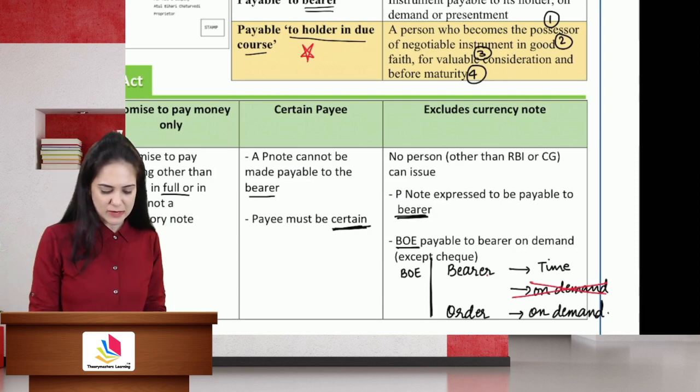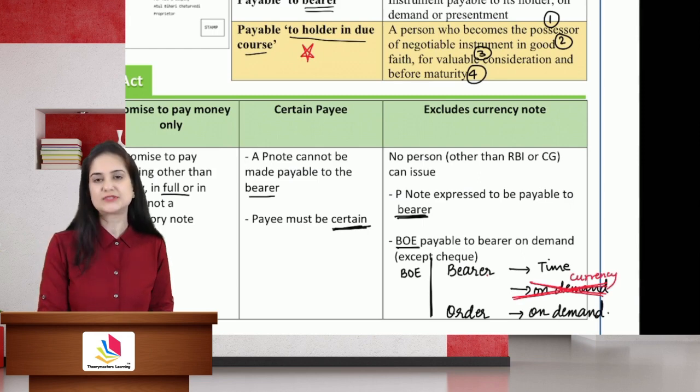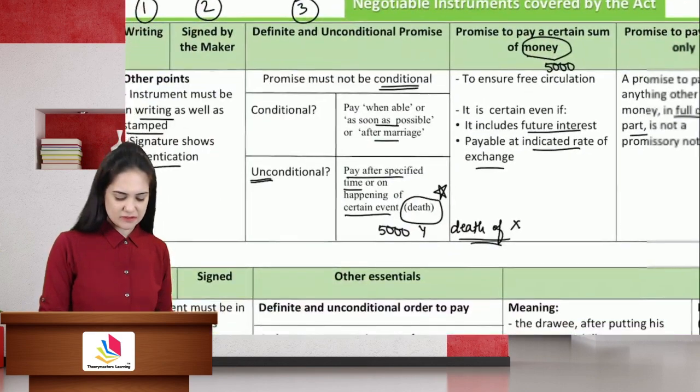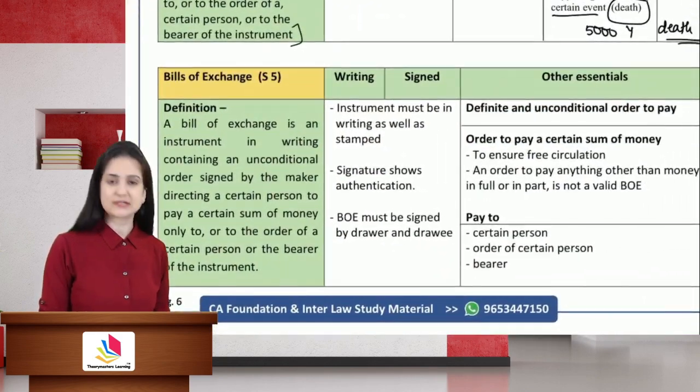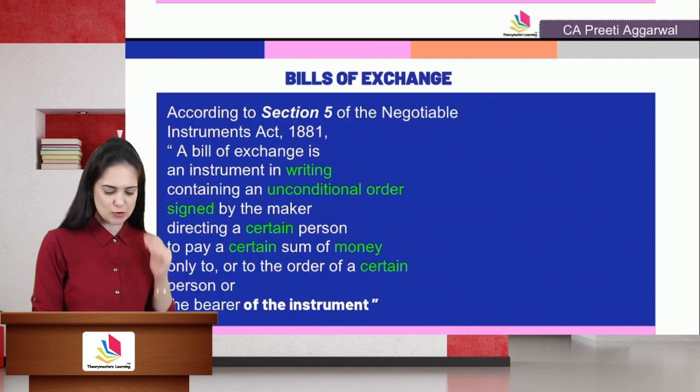But in case of bill of exchange, you cannot have the instrument payable to bearer on demand, because this will be treated just like a currency note. Is it clear? Okay, next we have a bill of exchange discussed under section 5, but there is a huge definition, so we need to break that definition into small parts.